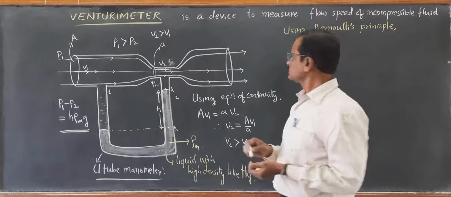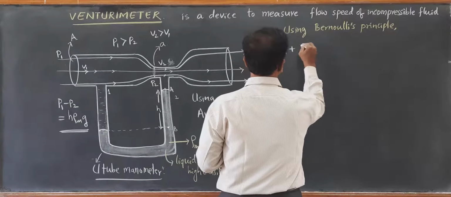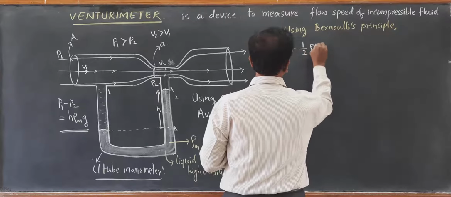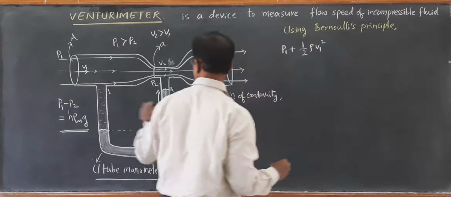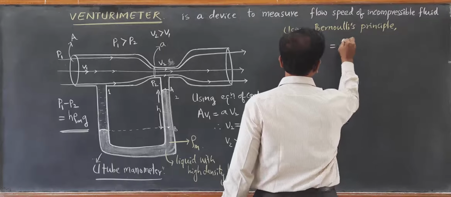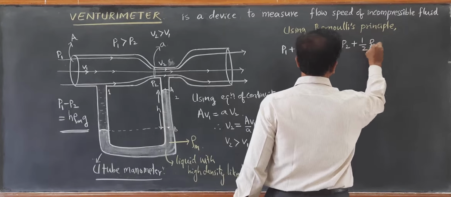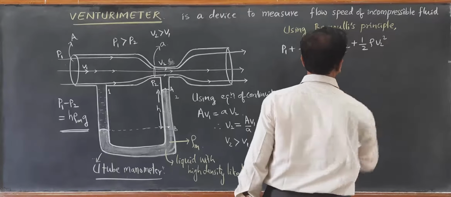So we get P1 plus half rho V1 square is equal to P2 plus half rho V2 square.